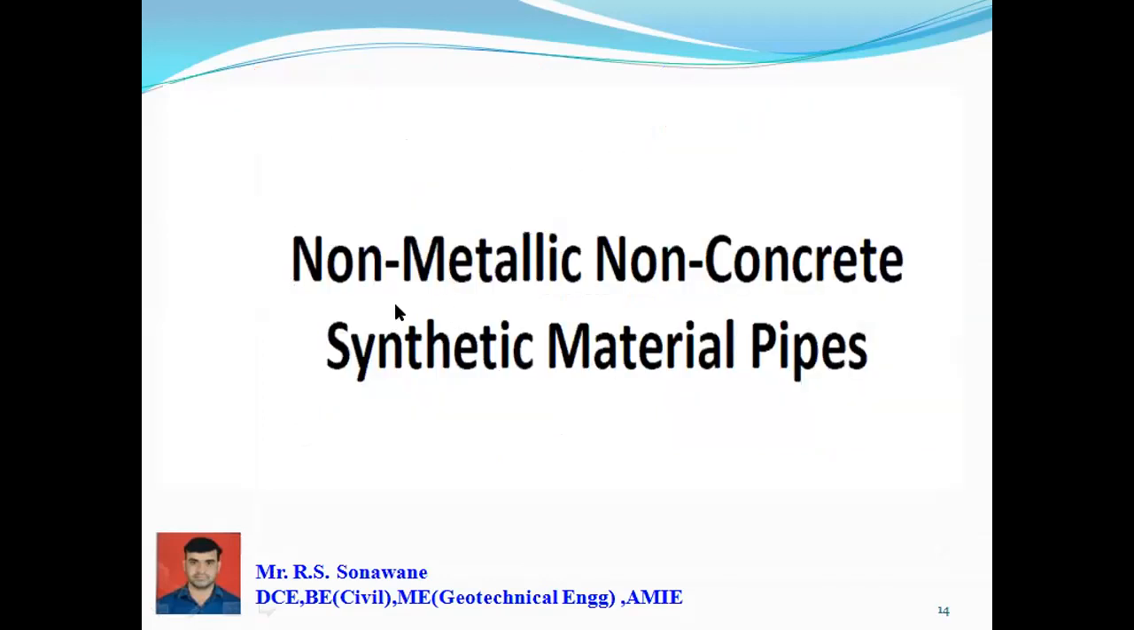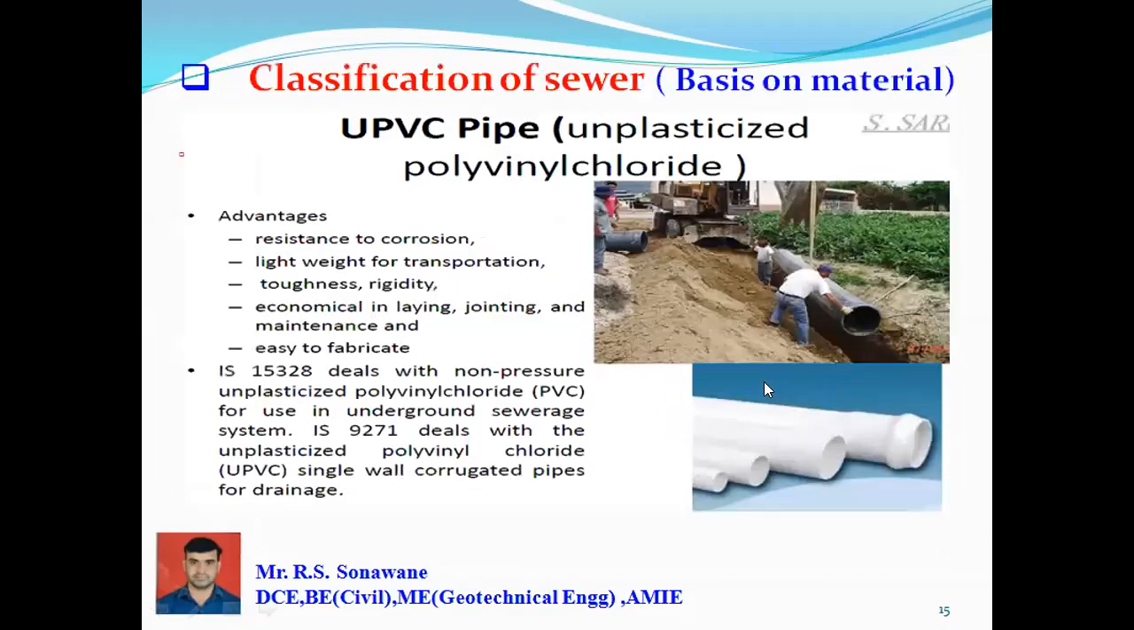Okay. Then next one is non-metallic, non-concrete synthetic material pipes. The first material we can consider is UPVC pipe. Mostly we generally say PVC pipe. That is unplasticized polyvinyl chloride. Is that clear? So you can see the picture of this PVC pipe.